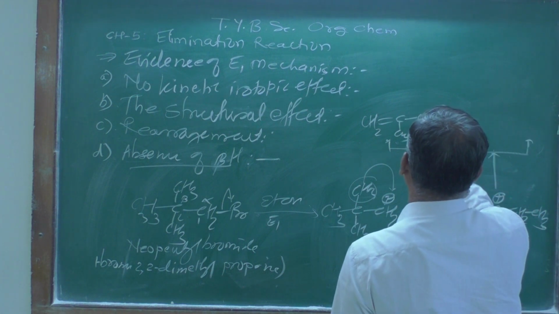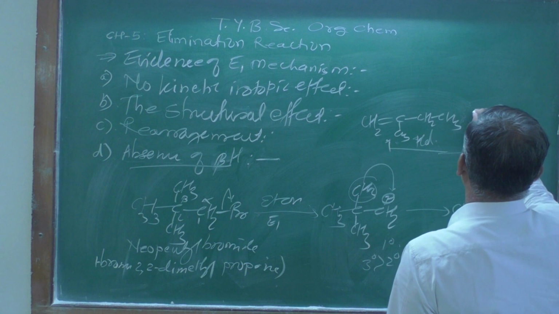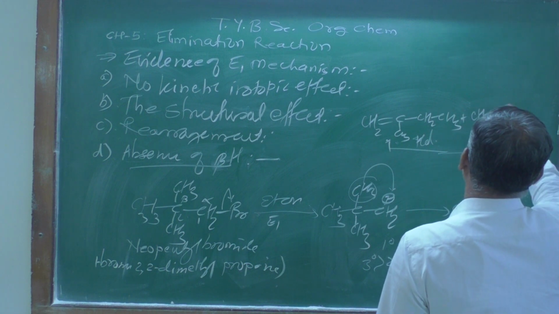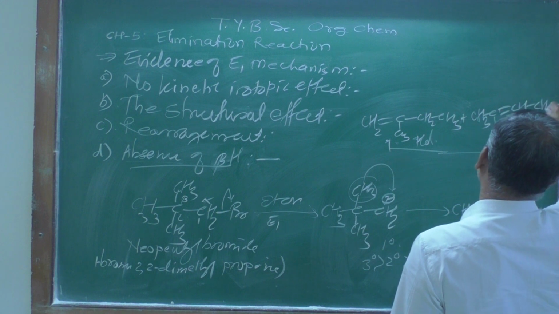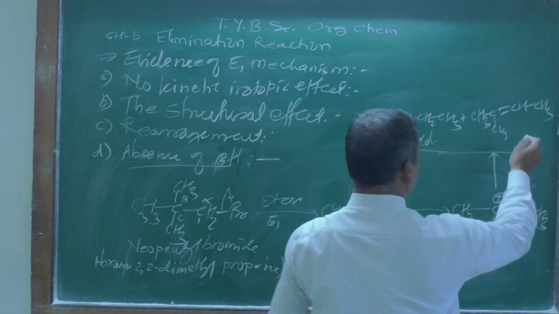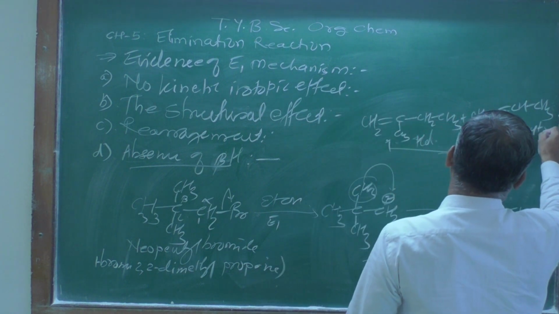It is the Hofmann rule here. And another product is this one, CH3, then CH3, double bond CH and the CH3. When the proton is lost from this side, we are getting the Saytzeff product here.